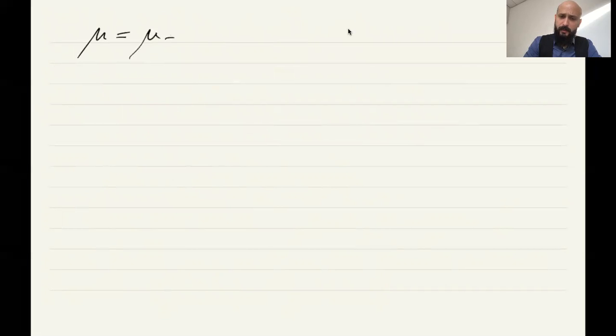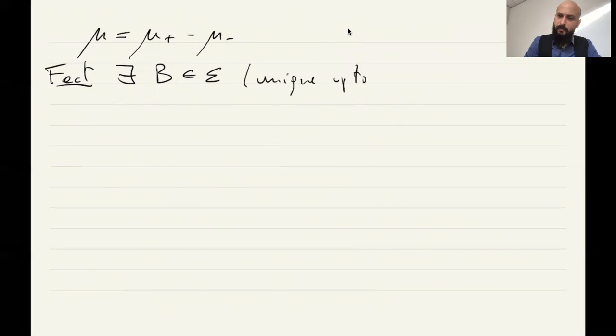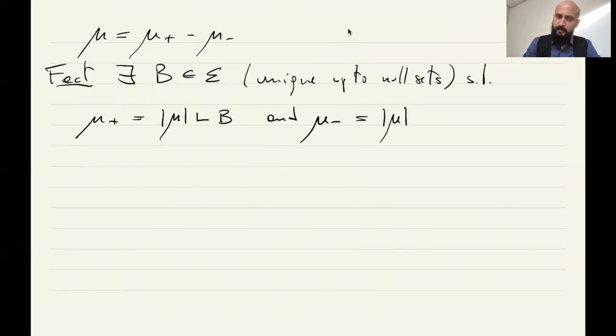We wrote mu as mu plus minus mu minus, but there's this fact that there exists a set B in E, which is unique up to null sets, so sets of mu measure 0, such that mu plus is equal to the total variation measure restricted to B, and mu minus is equal to the total variation measure restricted to B complement.